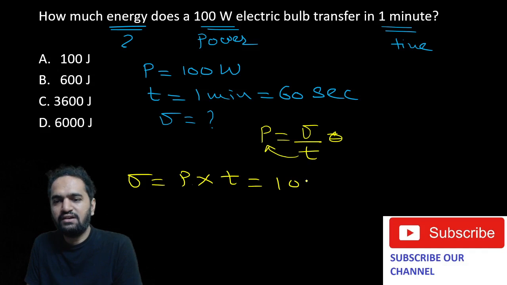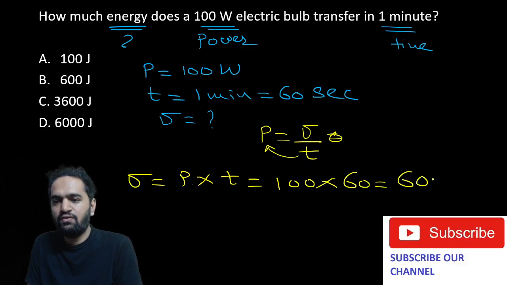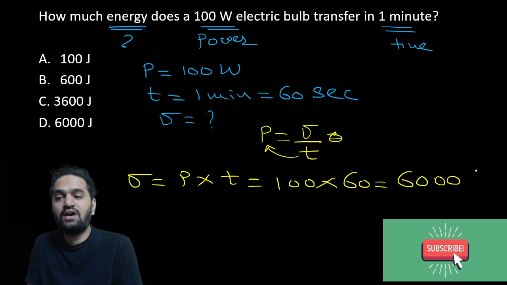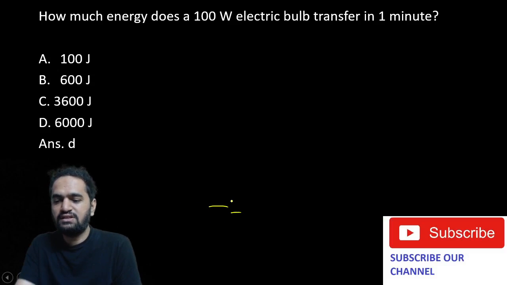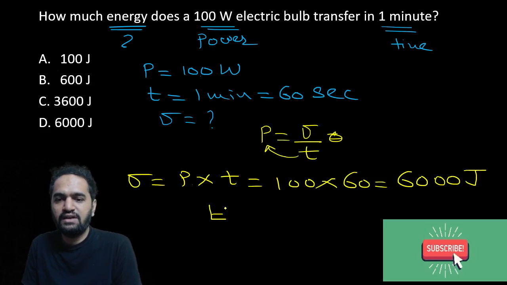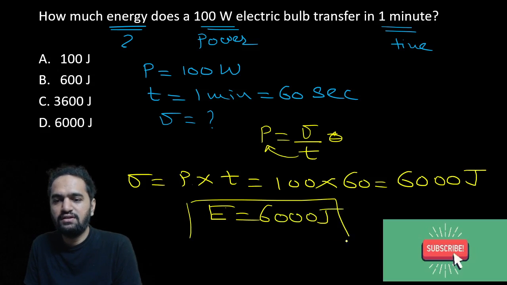Value for p is 100, value for time is 60 seconds, so it will become 6, 1, how many zeros? 1, 2 and 3 zeros, so that would be 6000 joules. Okay, so the final answer energy in this case is 6000 joules. Are you understanding this? The answer in this case would be 6000 joules. Okay, so this is your answer.